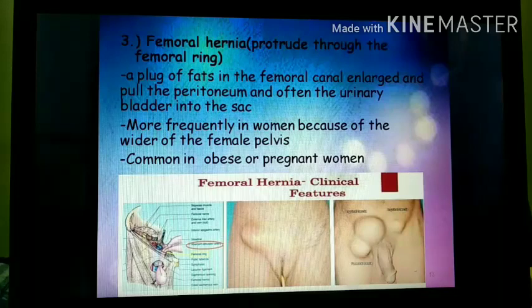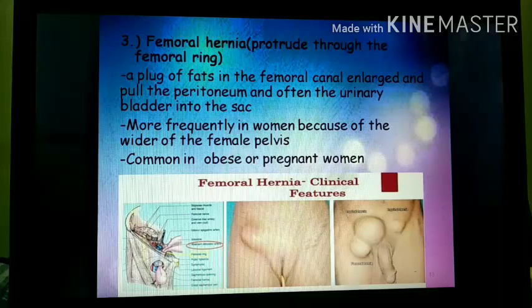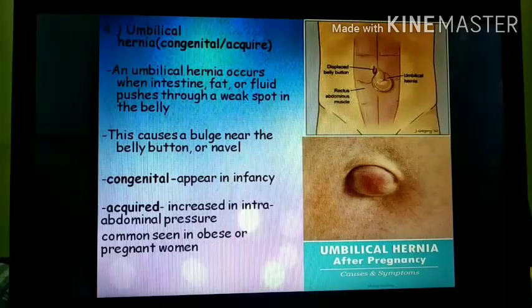It is a type of hernia in which a loop of intestine passes through the femoral ring. Here either the intestine or the fat may plug into the femoral canal, and it is more frequent in women than men. Most common in obese or pregnant women.